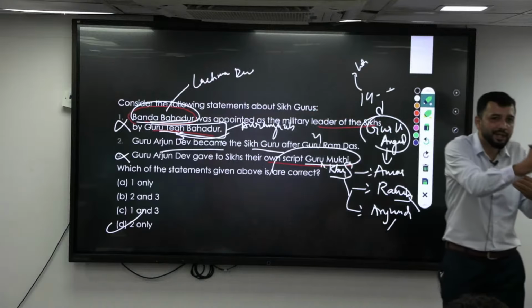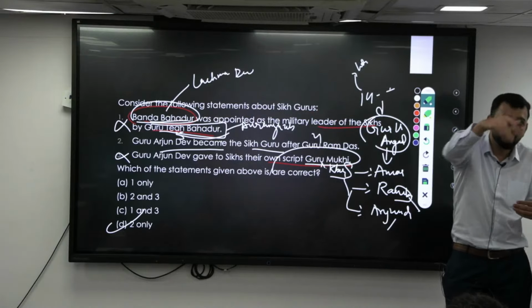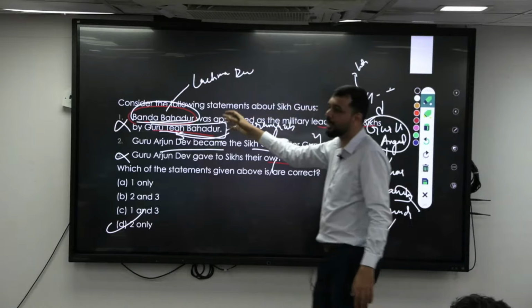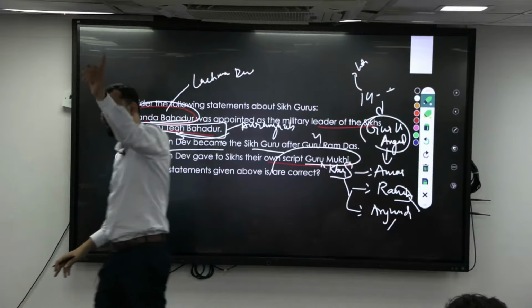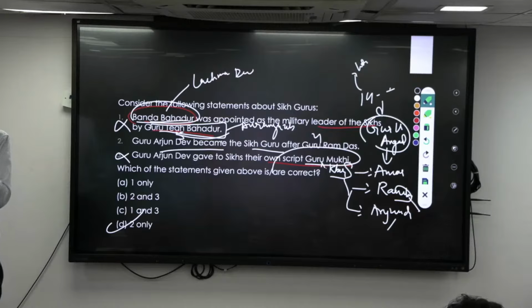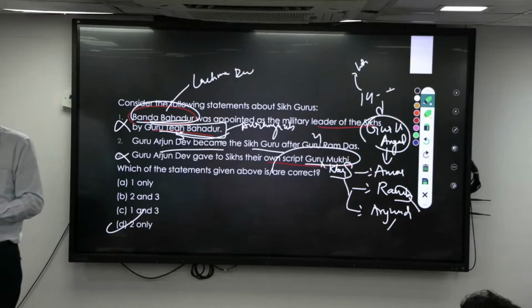If you go further down, Angad Dev is there. Further down, Guru Nanak is there. That means if you go further down, before Akbar is Humayun, and before Humayun is Babur. So like that you try to connect. Similarly, Tegh Bahadur was killed by Aurangzeb, so he should be contemporary to him.